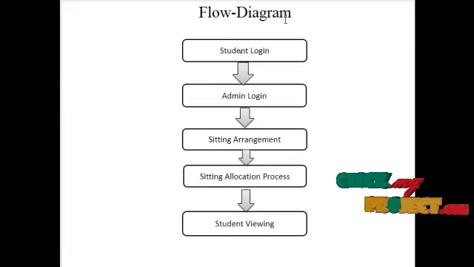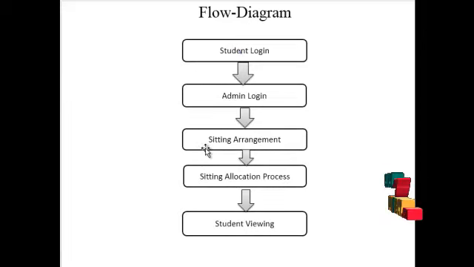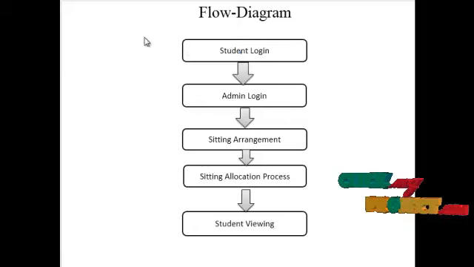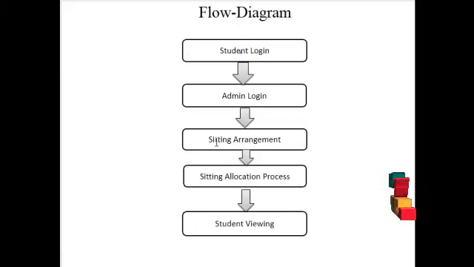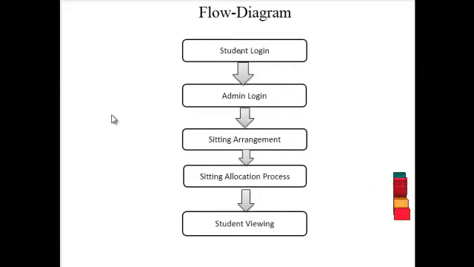It is our project flow diagram. In our flow diagram, there are five modules involved in our process. The first module is student login, the second is admin login, the third is splitting large arrangement and the seating allocation process, and finally the student viewing process.